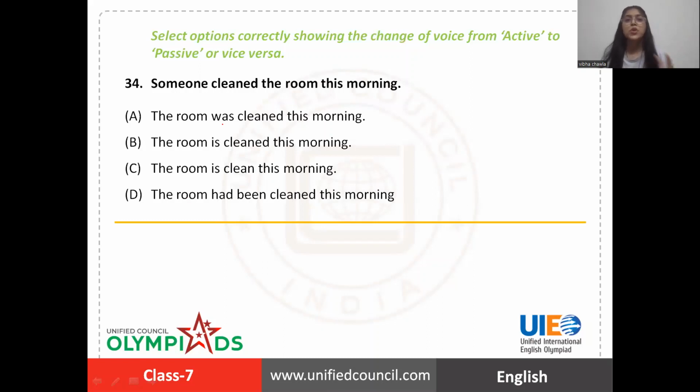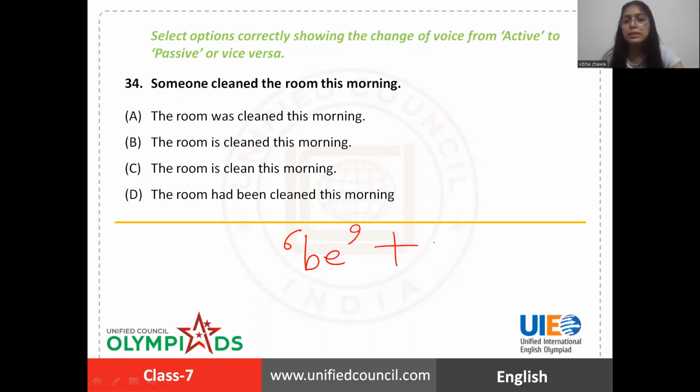Okay, now the question is from voice. Again, very important topic. Change of voice. Someone cleaned the room this morning. You have to change its voice. So firstly, you need to find out whether it's active or passive voice. So let me tell you a hack here.